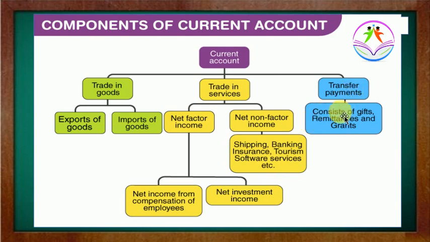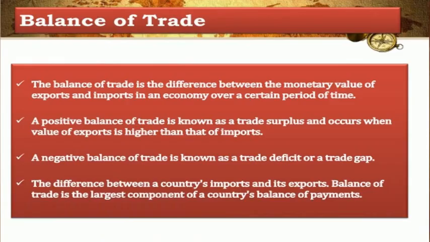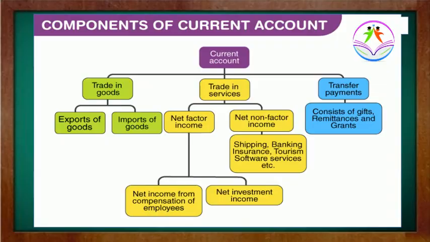Sometimes we gift outside nations. Sometimes we get gifts from outsiders. So these transactions also come under this current account, because this particular entry is not creating any liability. Next, I have mentioned here remittances. It is a very important term that we need to understand.